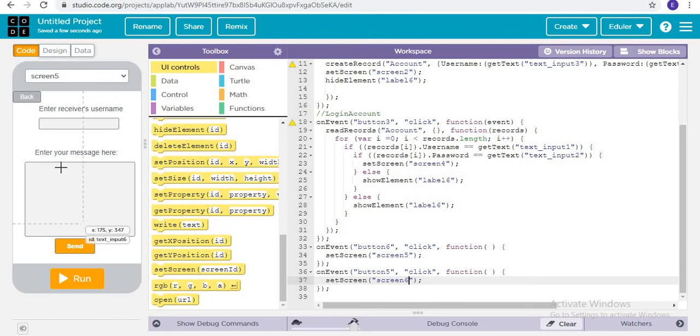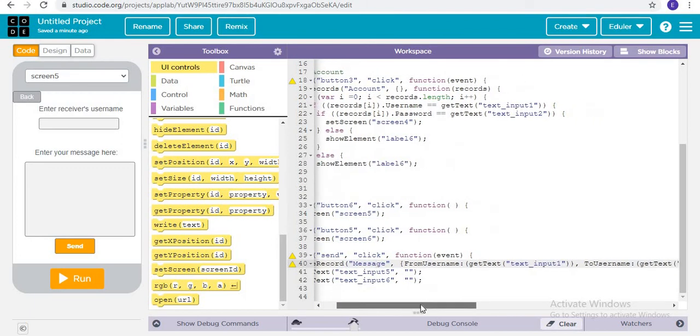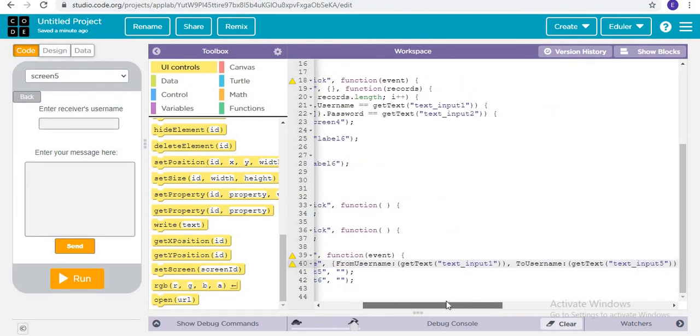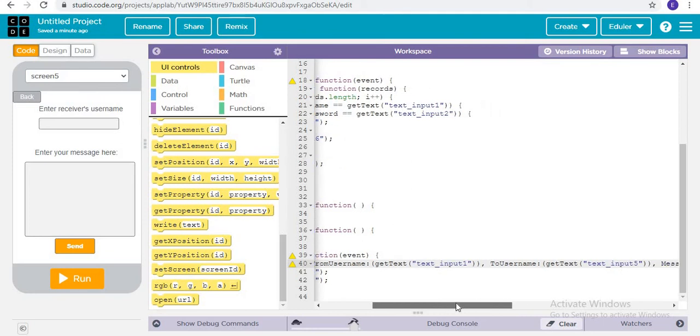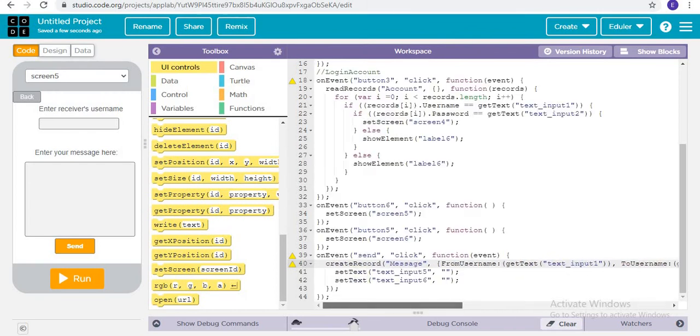Now let's do the total coding part. In order to send the message, when this button which is send is clicked, it is going to create a record that is message, from the username. So it is going to collect information that is from username, that is text input 1 and 2, the username, and then the message. Now this work is done.